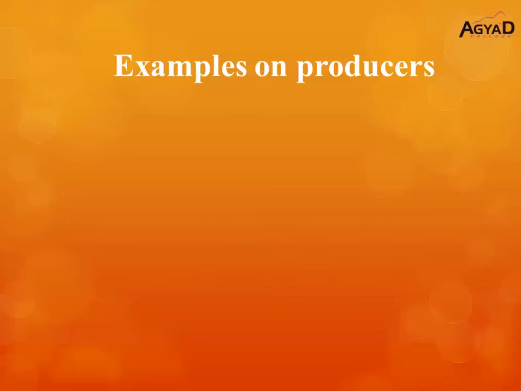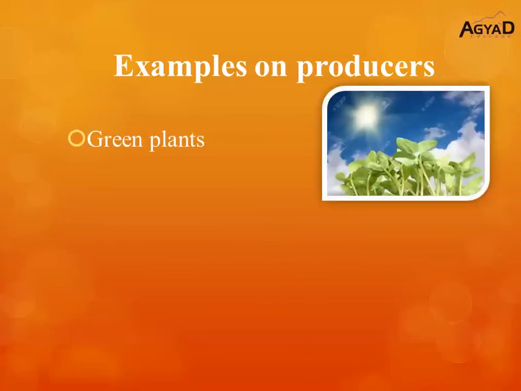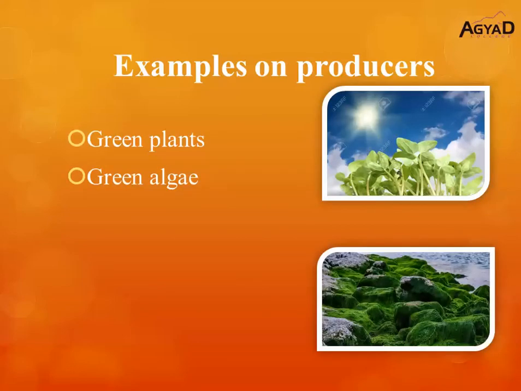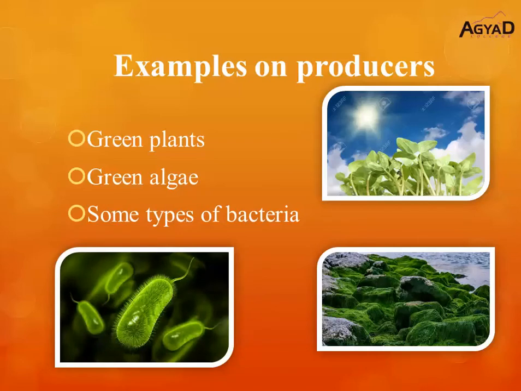As we say, producers are living organisms that can make their own food by themselves. They don't depend on any living organism to make their food. They make their food by photosynthesis process. Examples of producers: green plants, green algae, some types of bacteria.